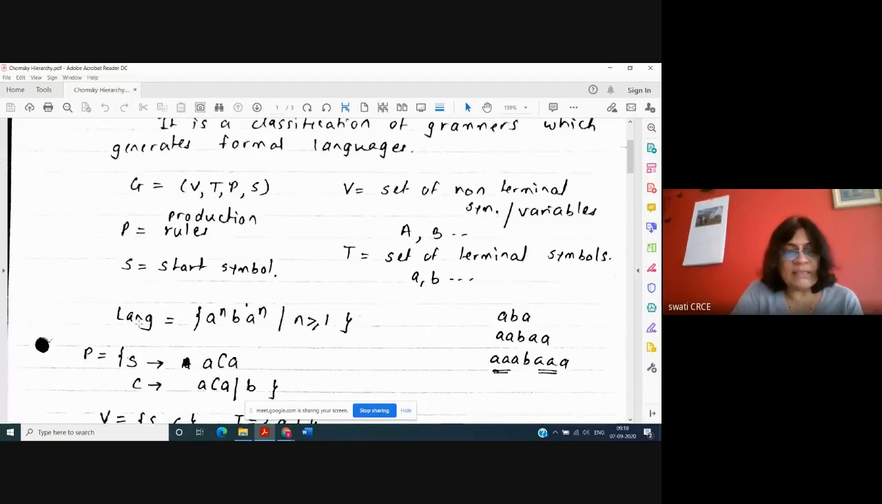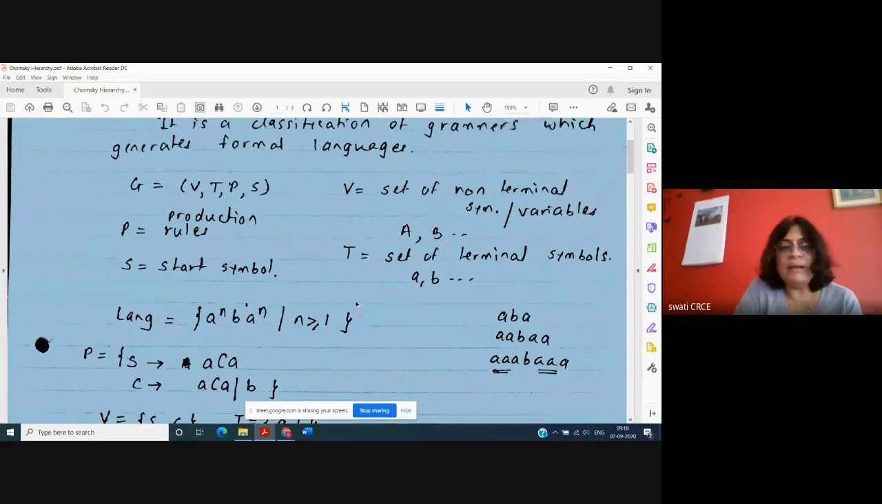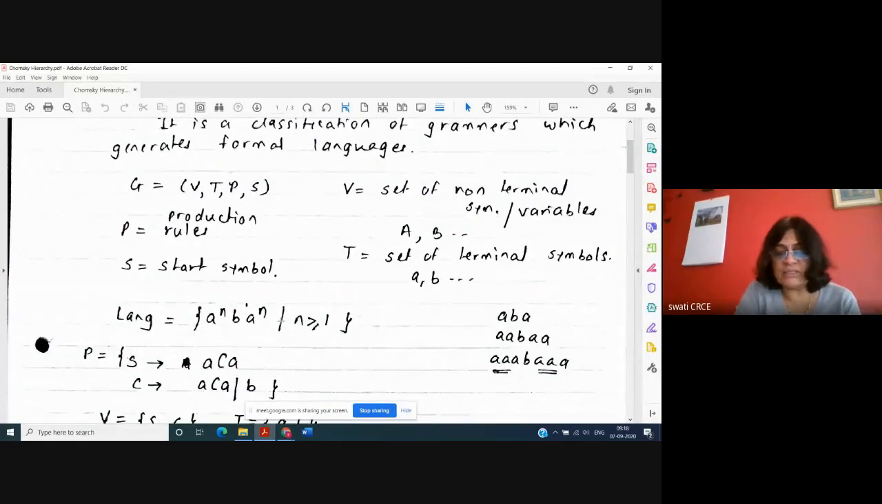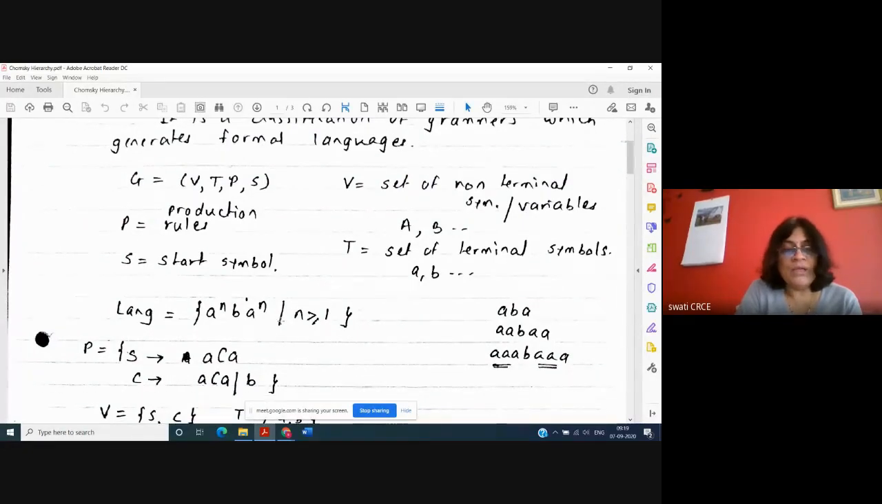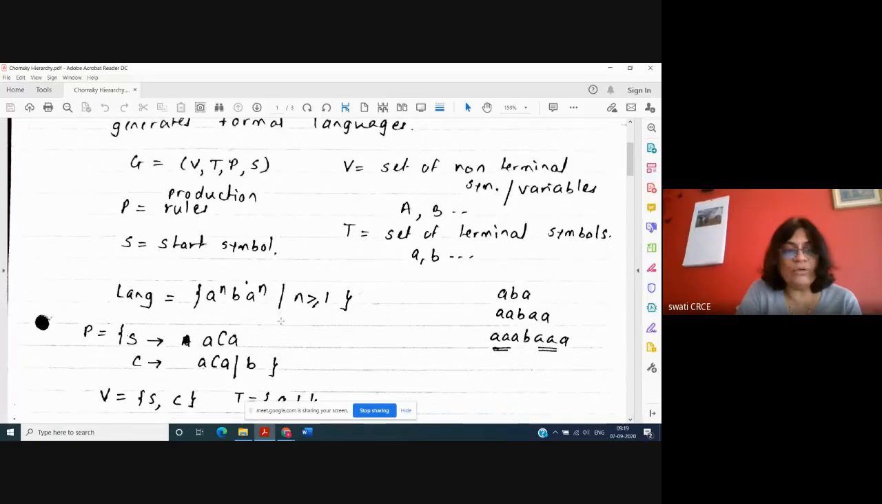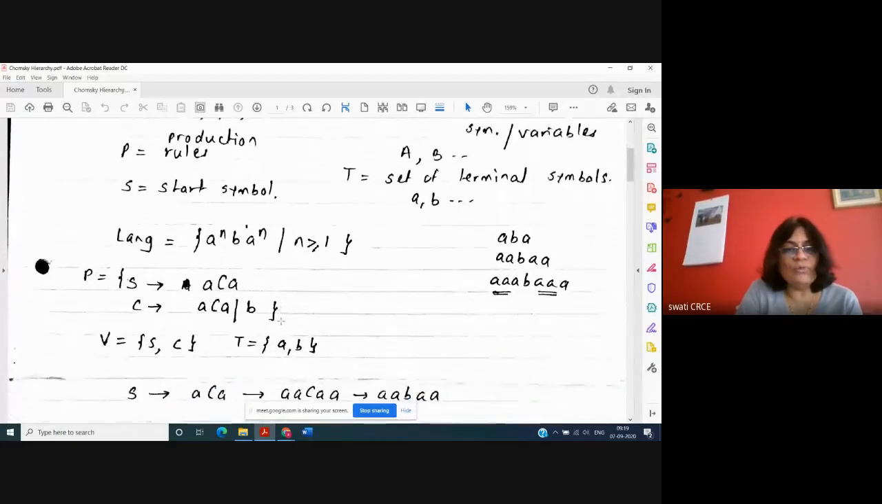This example is saying that the language is equal to A raised to N, B, A raised to N, where N is greater than or equal to 1. So if my N is equal to 1, I'm seeing ABA, double A B double A, triple A B triple A. That means my language contains such kind of words. So I can write the set of rules. What are the set of rules here?